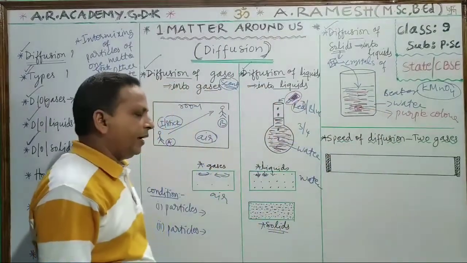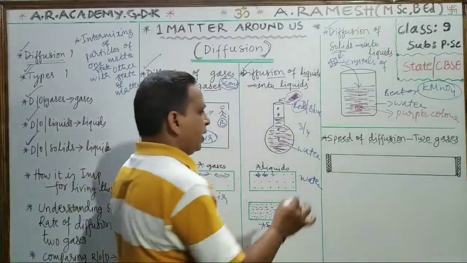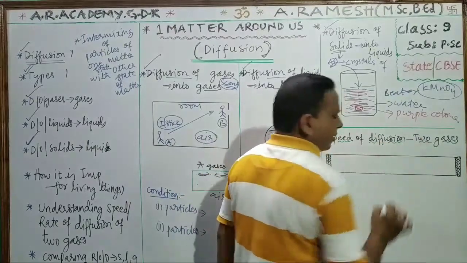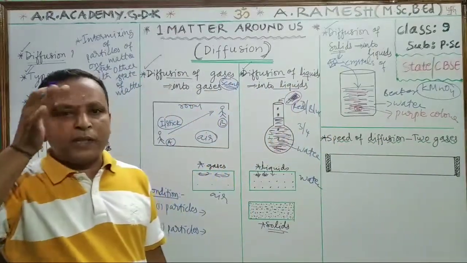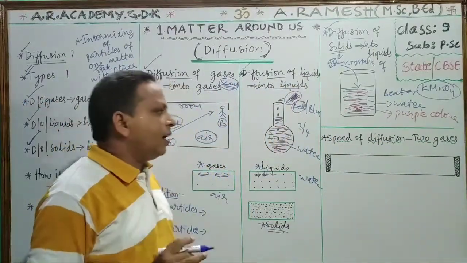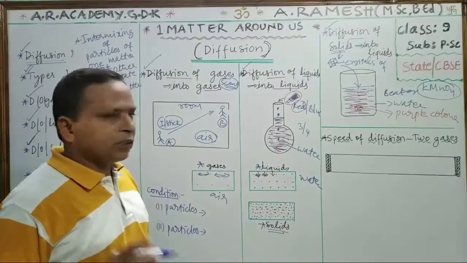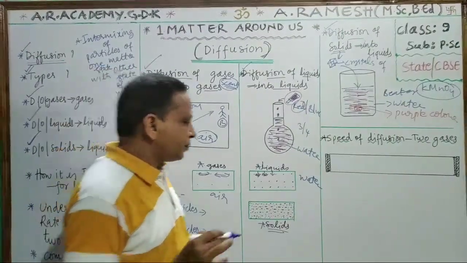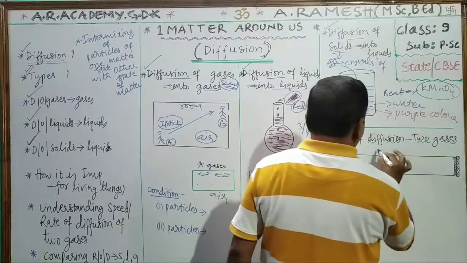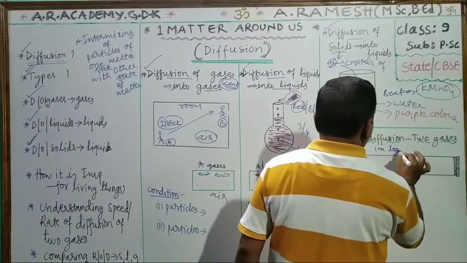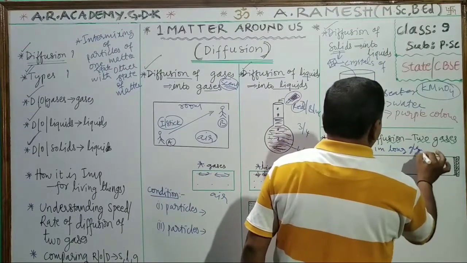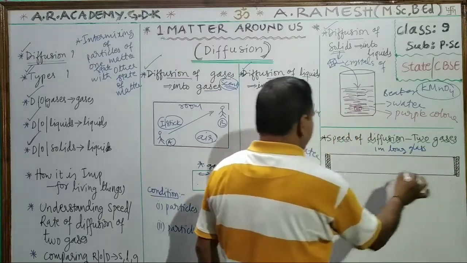Last topic today, what we are going to learn, is the speed of diffusion, comparing two gases. For that purpose, what we have to do, children, take a 1 meter long glass tube. This is the glass tube.